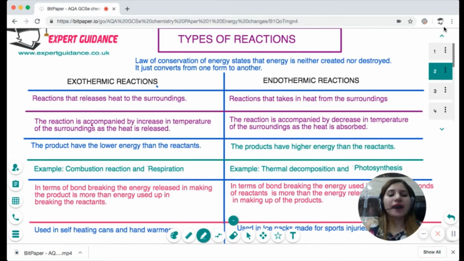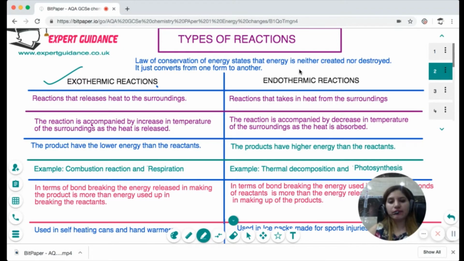Now, on the basis of a reaction, the energy it releases or takes in, we classify the reactions into two categories, exothermic and endothermic. These two reactions are based on the law that energy is neither created nor destroyed, it is transformed from one form to another.